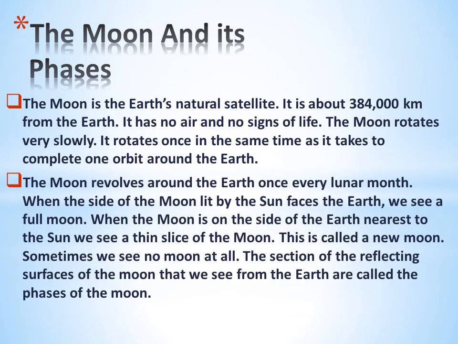The moon revolves around the Earth once every lunar month, when the side of the moon lit by the sun faces the Earth. We see a full moon. When the moon is on the side of the Earth nearest to the sun, we see a thin slice of the moon. This is called a new moon. Sometimes we see no moon at all. The sections of the reflecting surface of the moon that we see from the Earth are called the phases of the moon.